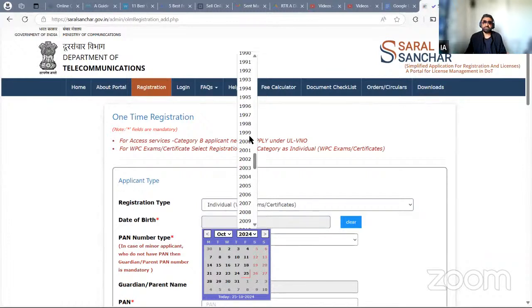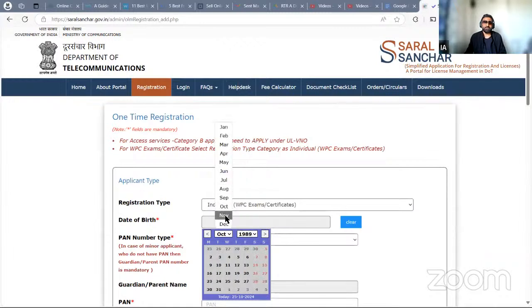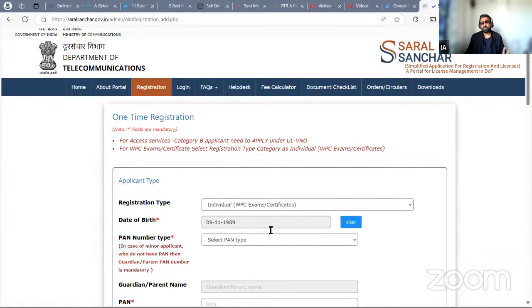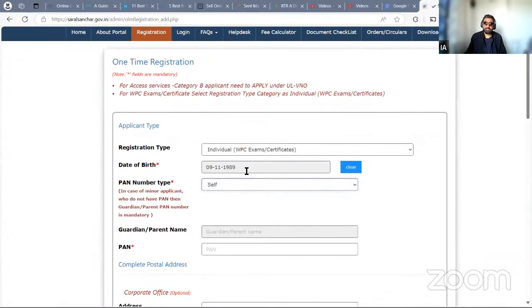Then the individual should put their date of birth. I'm just using some information here. You will put your date of birth, and whether you have a PAN number. If you don't have a PAN issued, then you can put your parents' or guardian's PAN. And if you have a PAN issued, then you will write your PAN number. You don't copy this information because you have to upload your own information. I'm just using it to show you. This is one PAN number and one date of birth that we are using here.